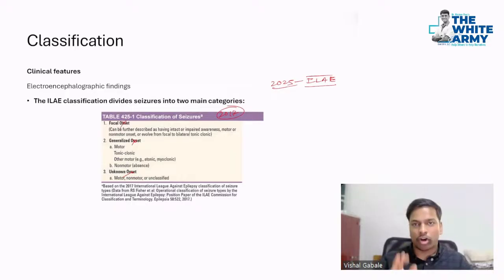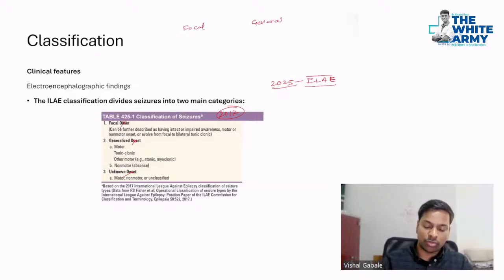All right, so according to the 2017 classification, we have focal and generalized. Now things are going to get a little interesting because I have some videos for you, and you guys have to identify what it could be. I'll be seeing your replies in the chat section. I think the chat section is on. Let's hope that you guys are able to answer this. First, let's see the classification, focal versus generalized.